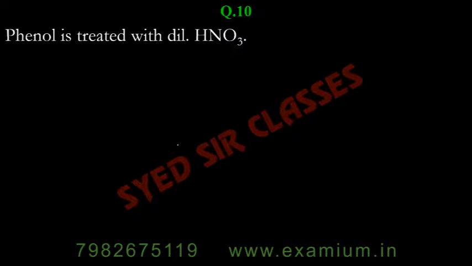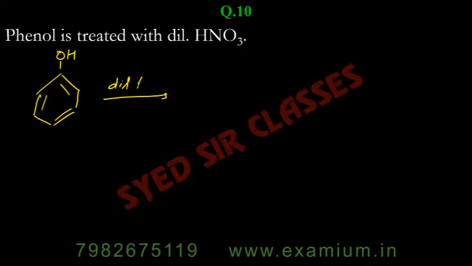And if you see here, nitration is not normally done if you only use HNO3. But because it is given like that, in such cases, you will say that nitration will happen if you are using dilute HNO3.